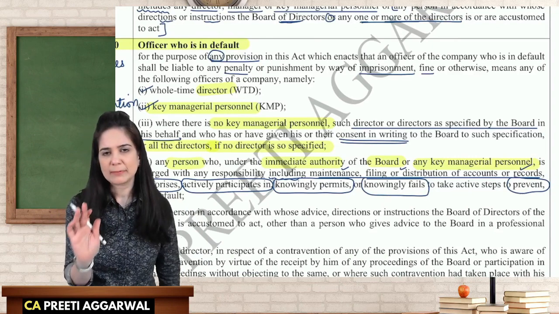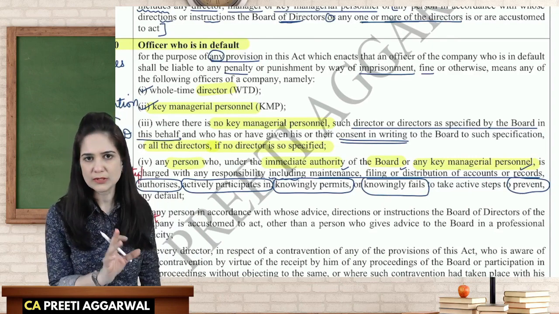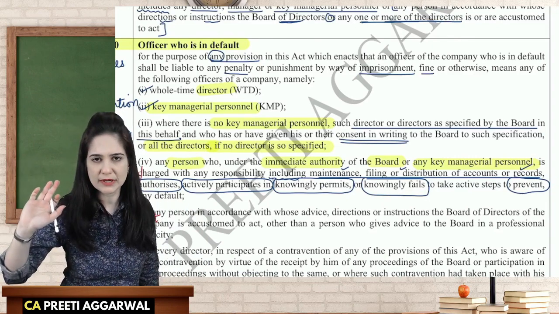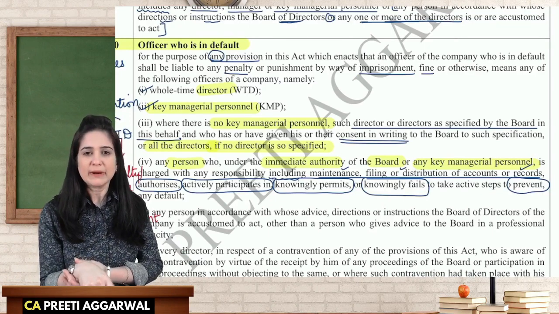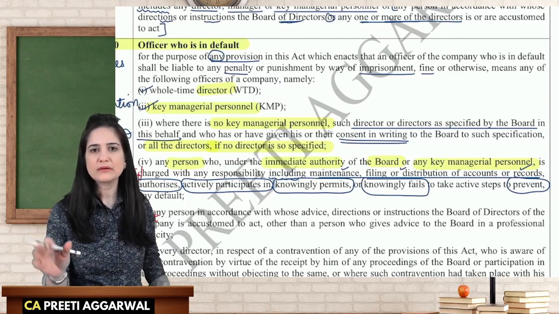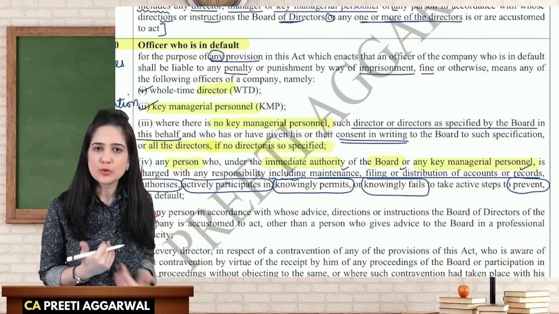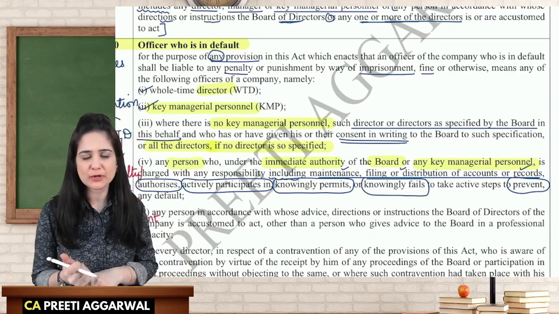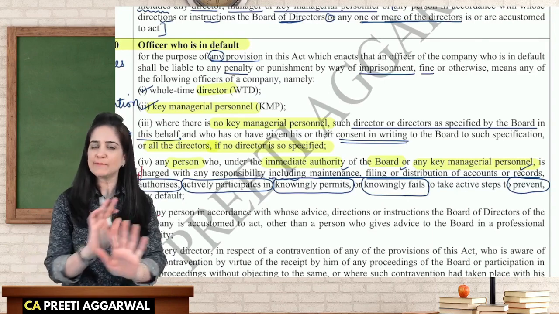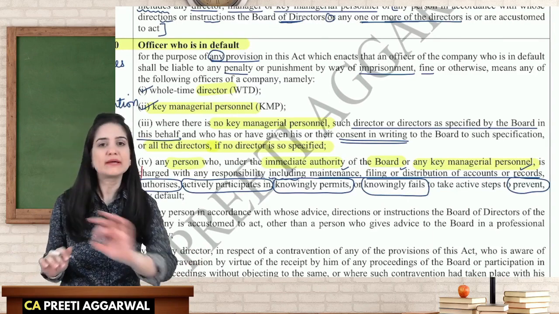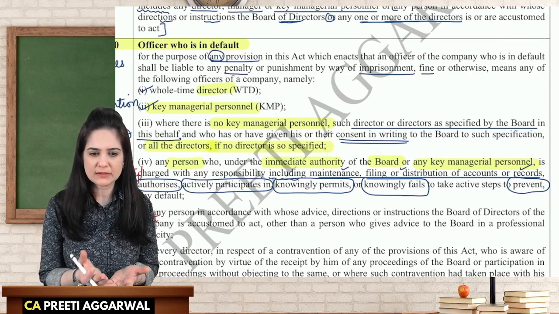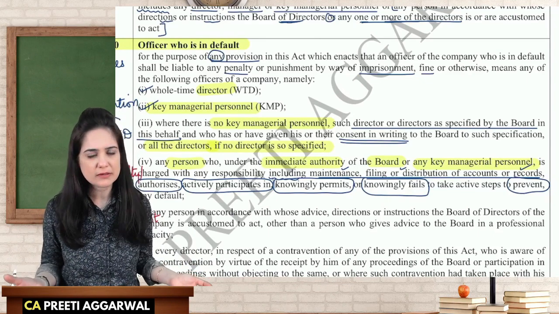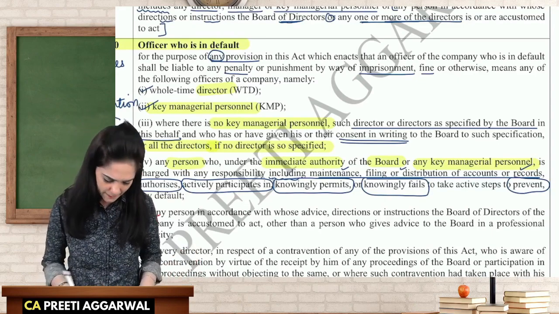See, normally what happens when you know something wrong is going on, you either report it to the higher authorities or you try to stop that act. But instead of stopping, you are ignoring. As a director, if I come to know about any default, I will try to stop it, or I will say that, see, I'm not associated with you anymore. I resign. But instead of taking any steps, you are keeping a blind eye to it. You are an officer in default.